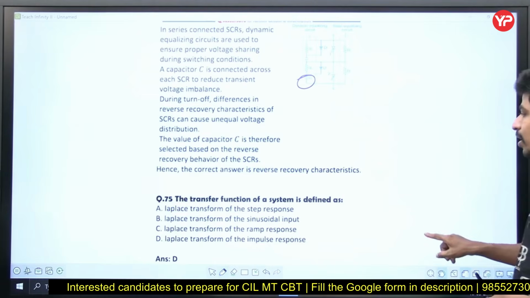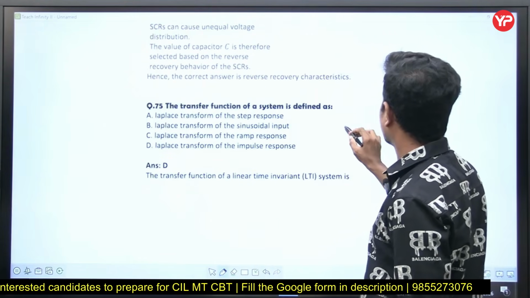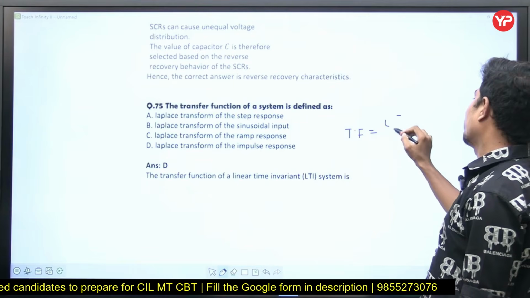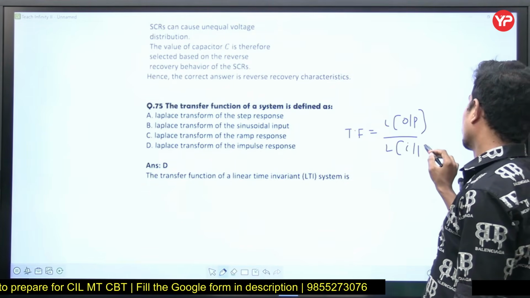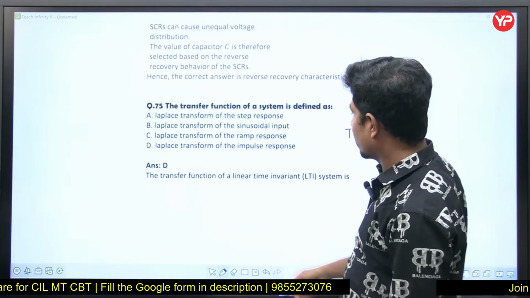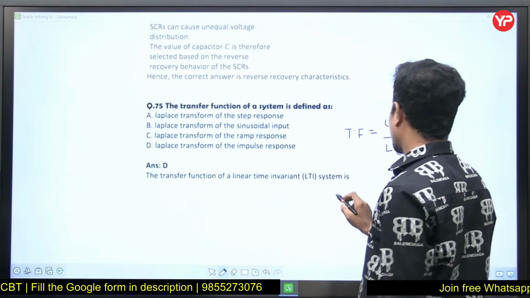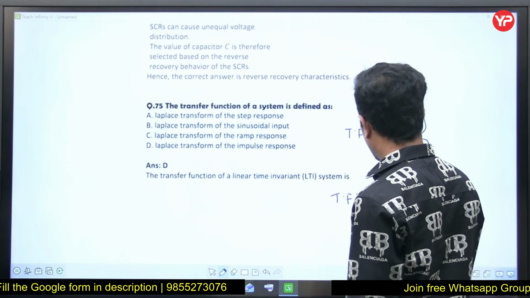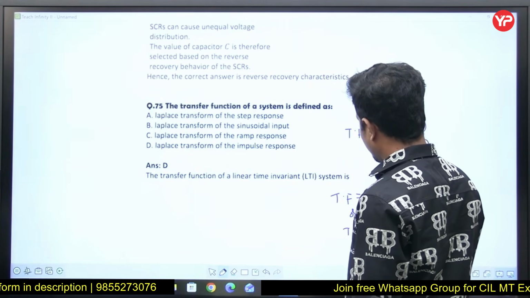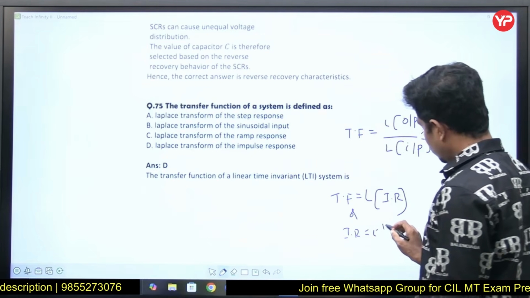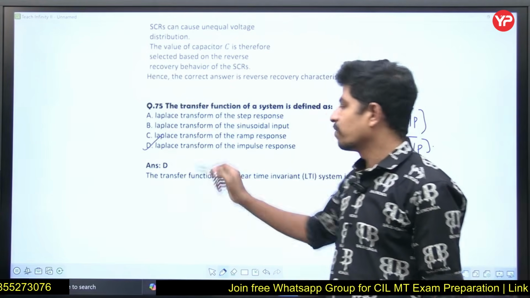Next, the transfer function of a system is defined as the Laplace transform of output by the Laplace transform of input. Transfer function is equal to the Laplace transform of the impulse response, or the impulse response is equal to the inverse Laplace of the transfer function. Option D is correct.